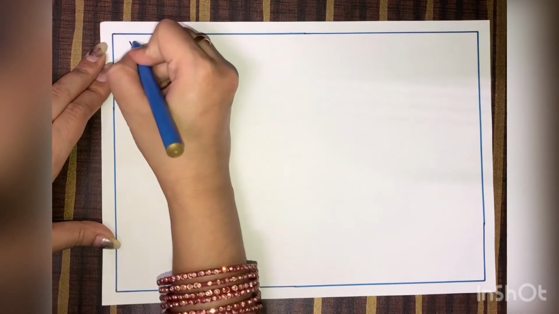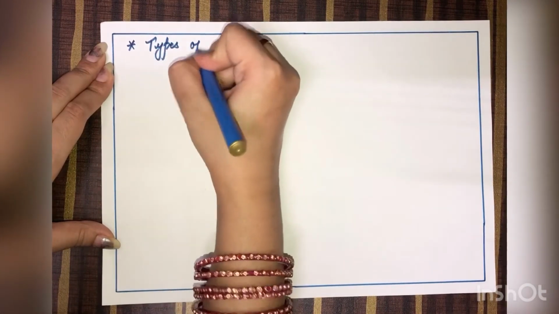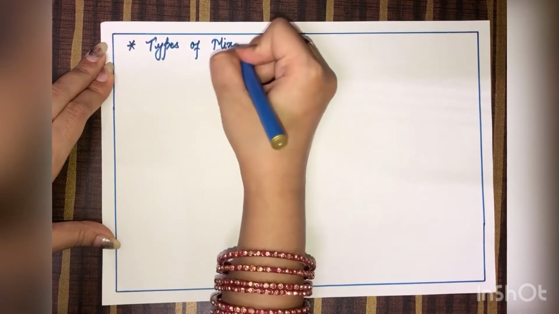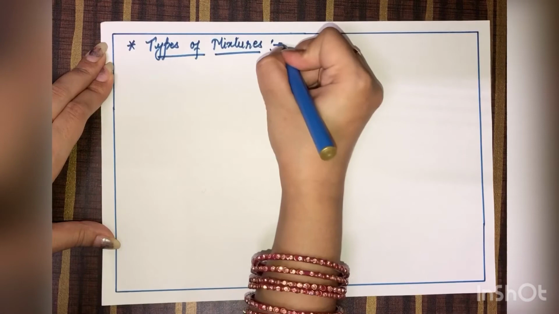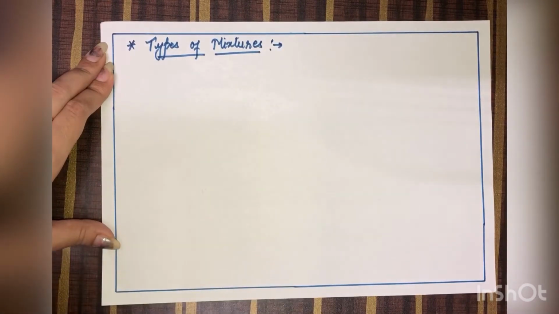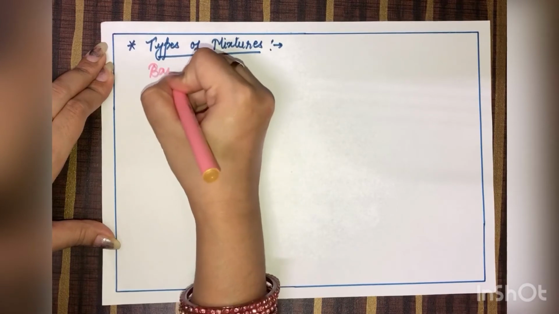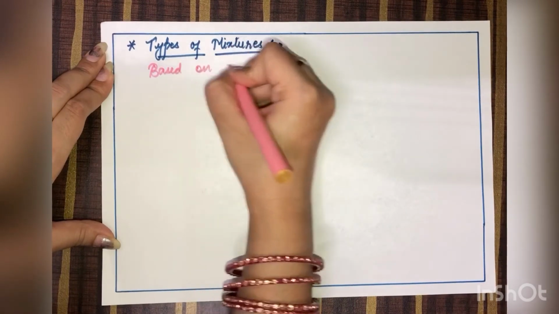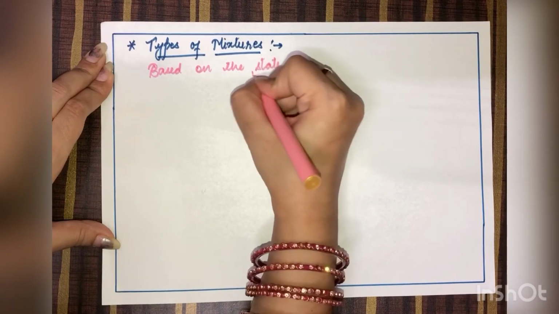Let us move on to the next one, types of mixtures. So what are the types of mixtures? Now moving on to the types of mixtures. Now based on the state. Remember, I am using the word state. Based on the state. How many states are there?